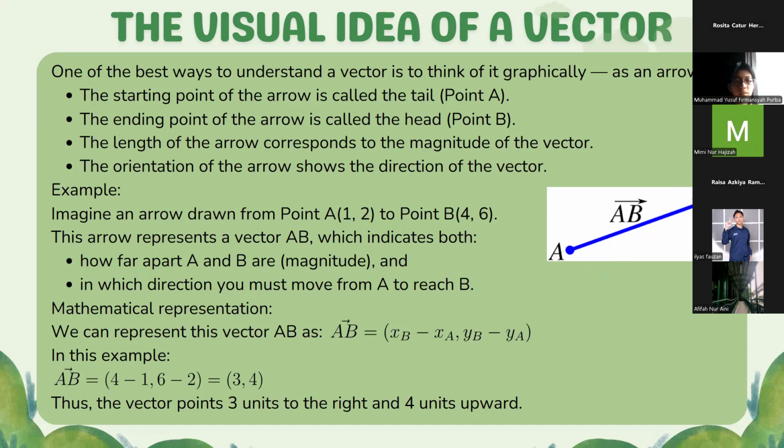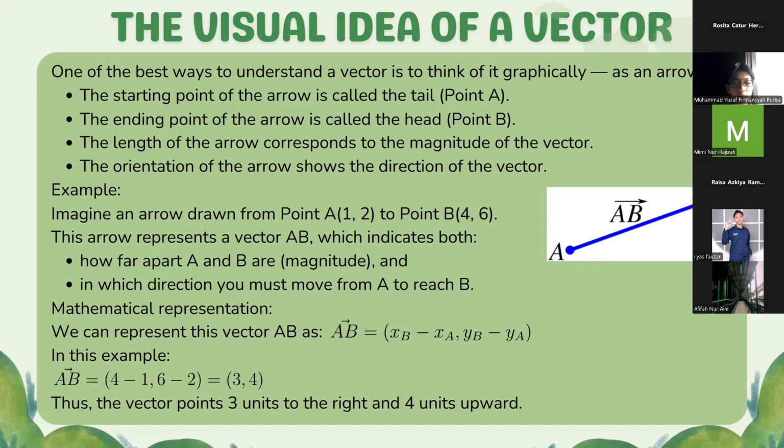The length of the arrow corresponds to the magnitude of the vector, and the orientation of the arrow shows the direction of the vector. For example, imagine an arrow drawn from point A, which has components 1, 2, to point B, 4, 6.